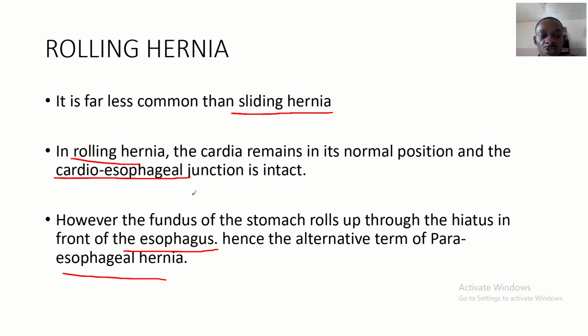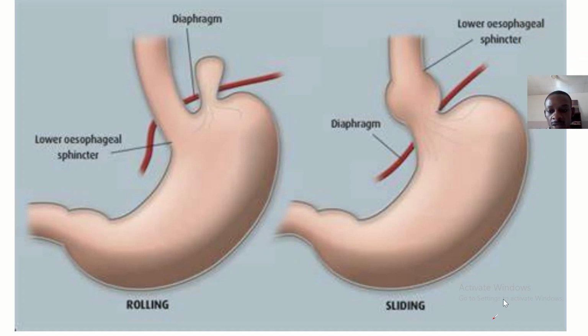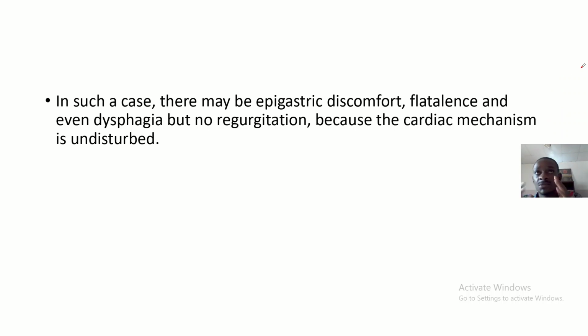I'd like you guys to know this second point. The cardia remains in its position and the cardio-esophageal junction is intact, but the fundus of the stomach rolls up through the hiatus in front of the esophagus. In rolling hernia, it rolls in front of the esophagus, while in sliding hernia, the hernia slides into the thoracic cavity. So basically this is a tricky concept. I'd like you guys to watch this video two or three times and you get the message.